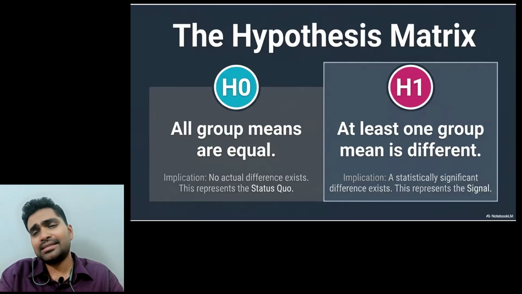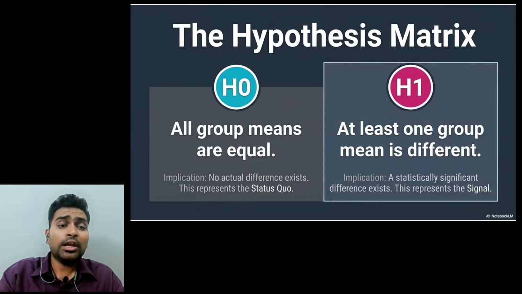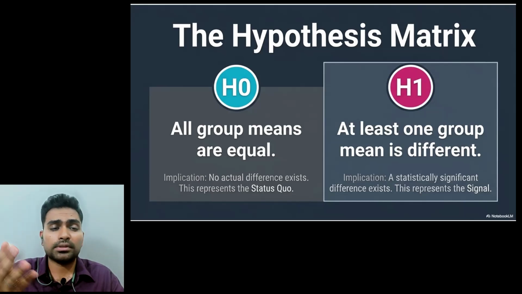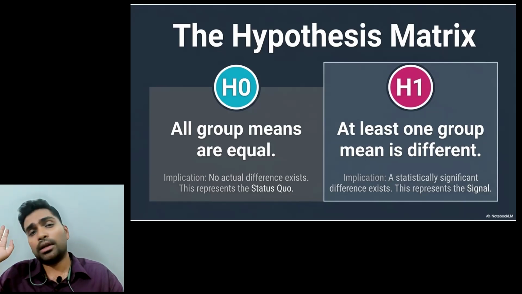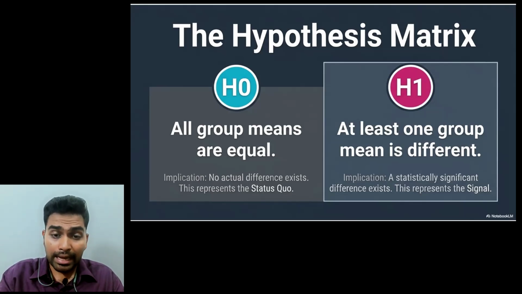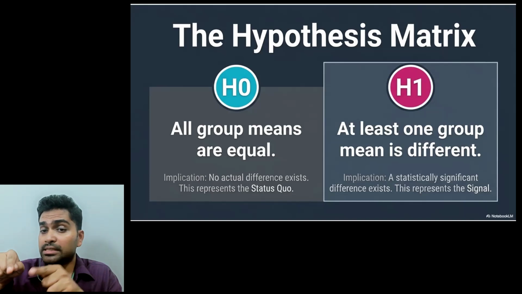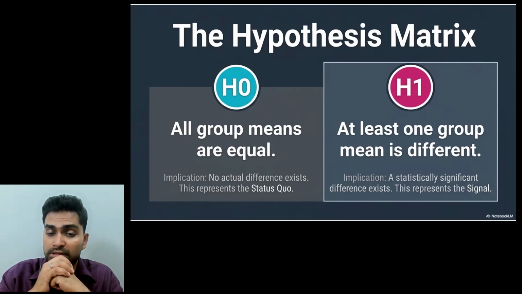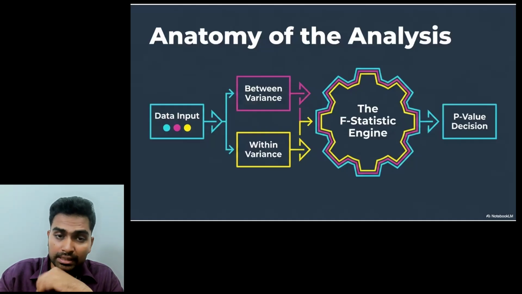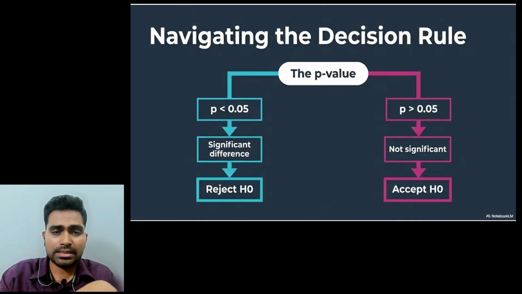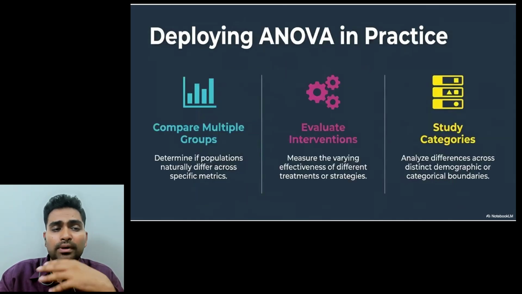Common sense. And this is again hypothesis testing. If all group means are equal, then you reject the alternate hypothesis, you accept the null hypothesis. The older condition itself prevails. And if at least one group mean is different, you say, okay, we reject the null hypothesis, we accept the alternate hypothesis. There is some kind of statistically significant difference. Now again, this is easy, you understand. I hope you understand what the basic test is. P-value and all, 0.05 and all, you know already.